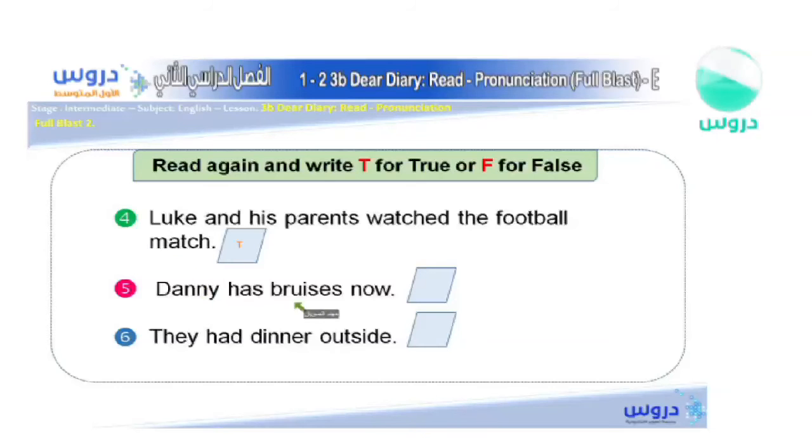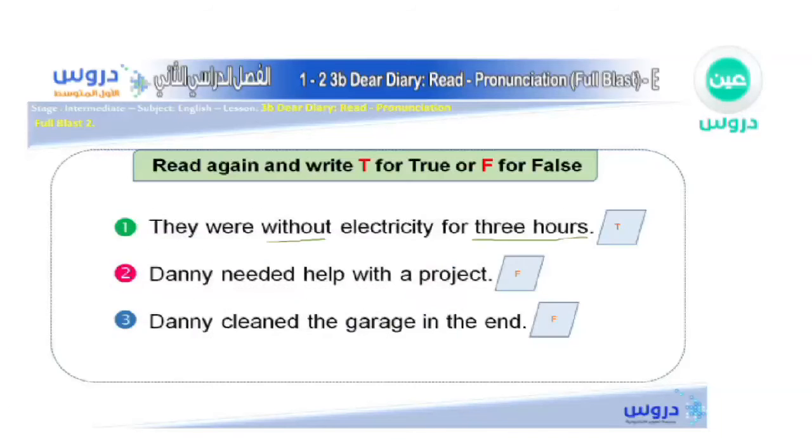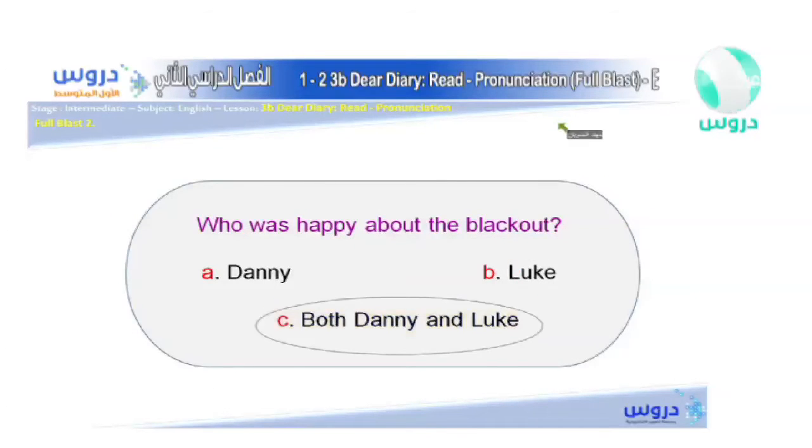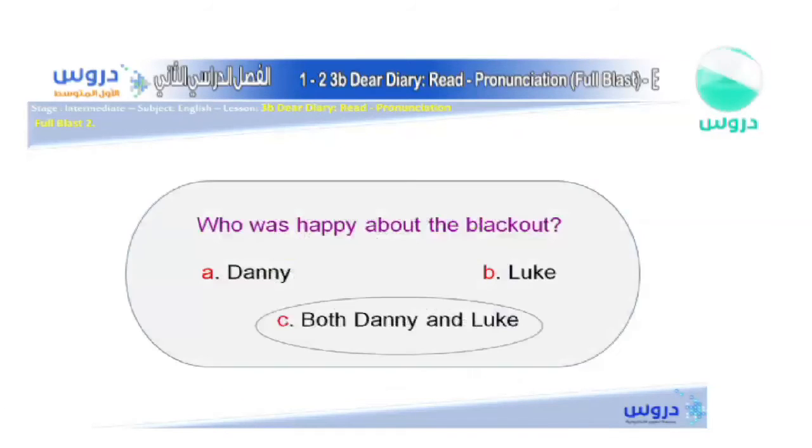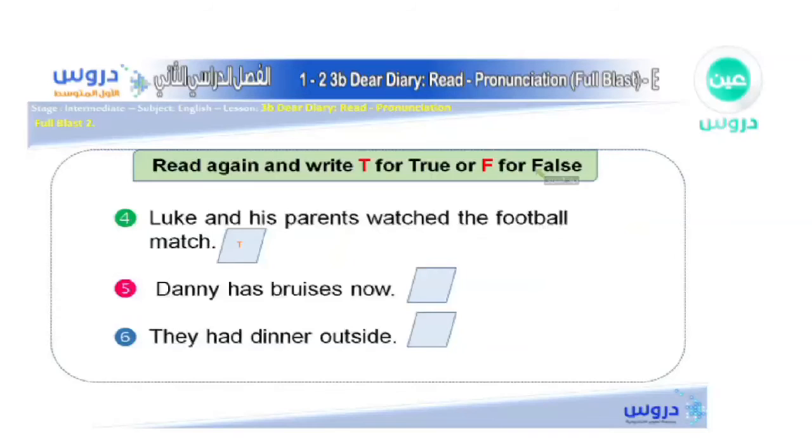Alright, what about this one? Danny has bruises now. Does Danny have any bruise? Let's see. So now he said that Danny played football with his friends in the dark. They were so funny. They sometimes kicked each other instead of the ball. They got a lot of bruises. Yes, he does. There are too many bruises, actually. So, is it true or false? That's right. It is true. It is absolutely true. So this one is true also.